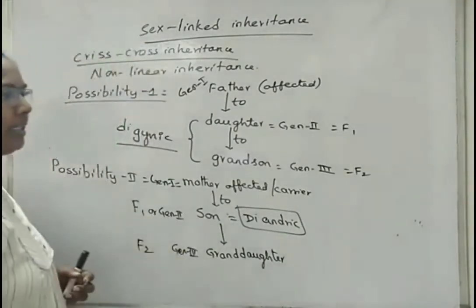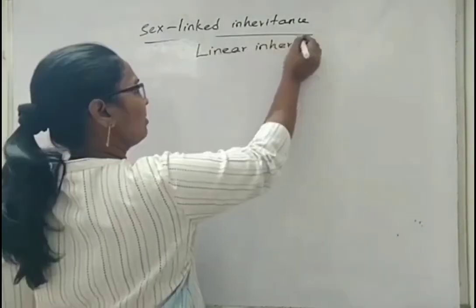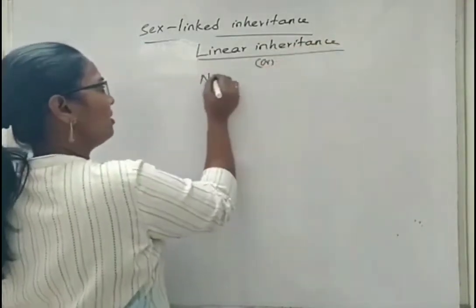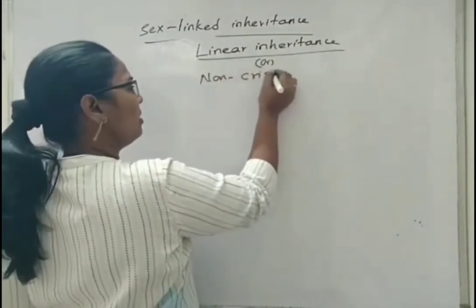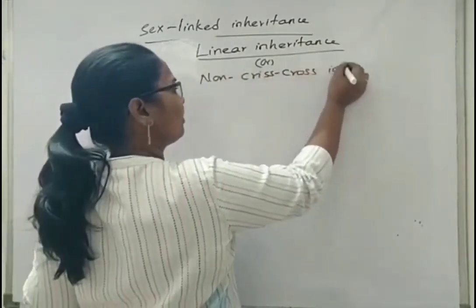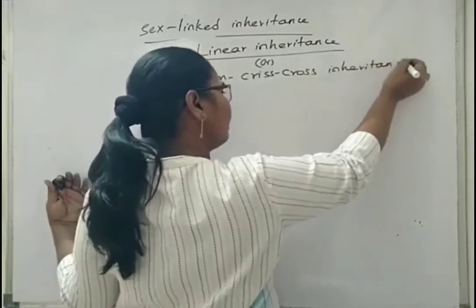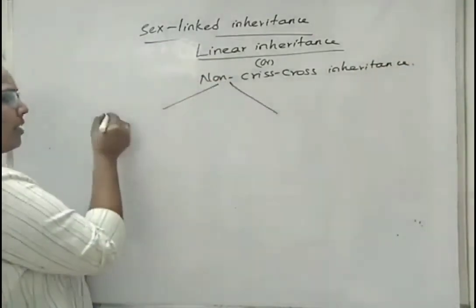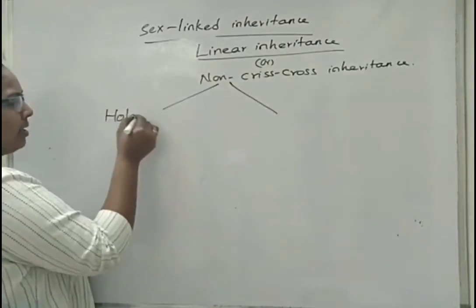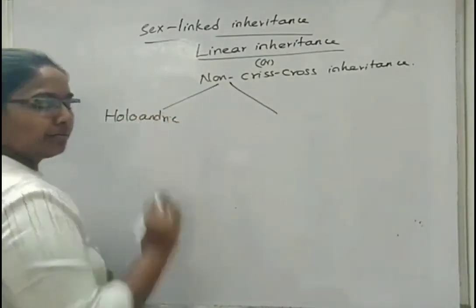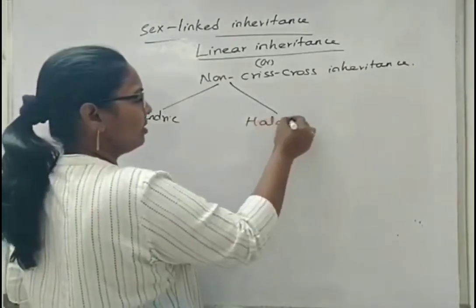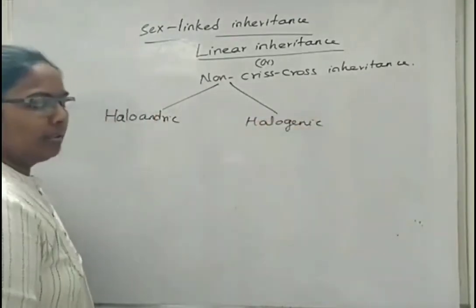Next is linear inheritance, which is also called non-crisscross inheritance. Under this, we can study two possibilities: one is holoandric and the other is hologynic.